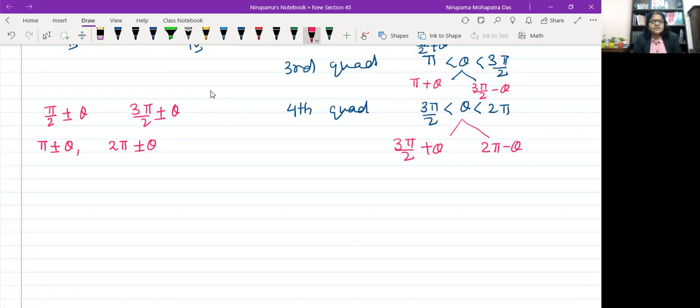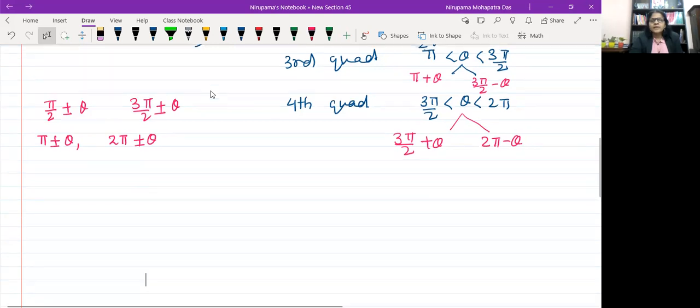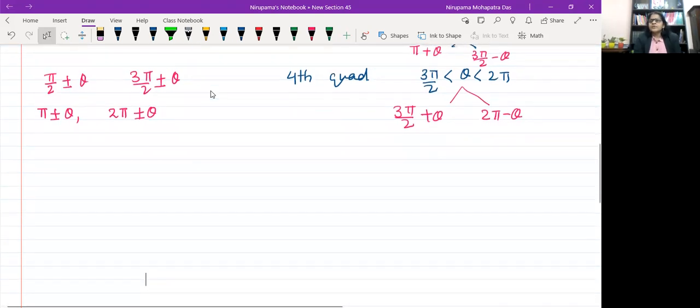So in fact you have 8 blocks, 8 sections of formulas here. Quickly we will be remembering this, and this trick will help you solve questions to find the trigonometric ratios of any angle.